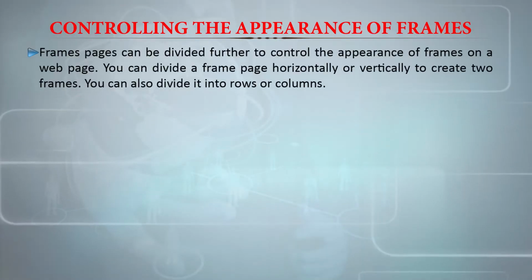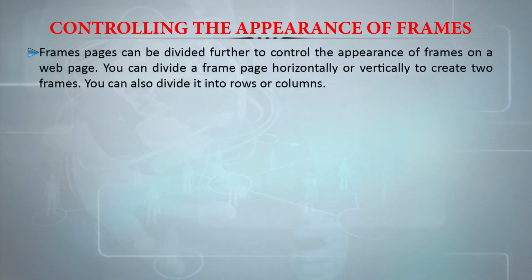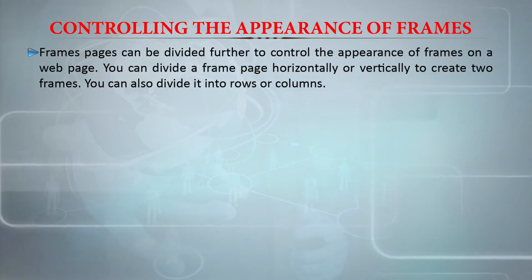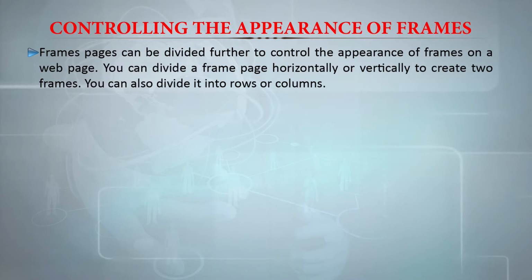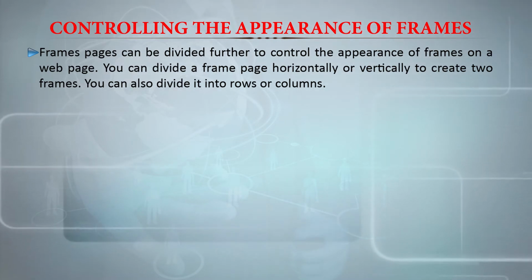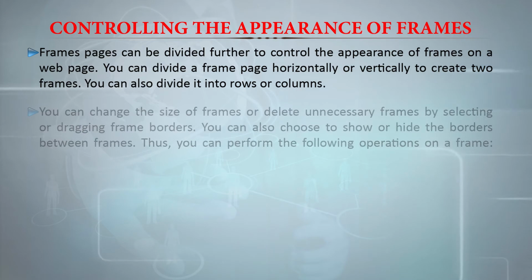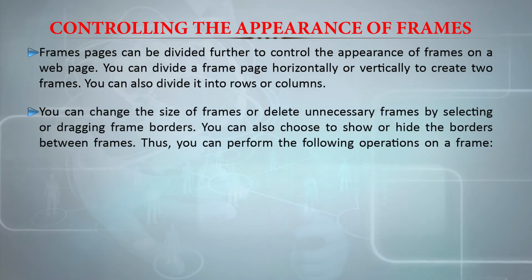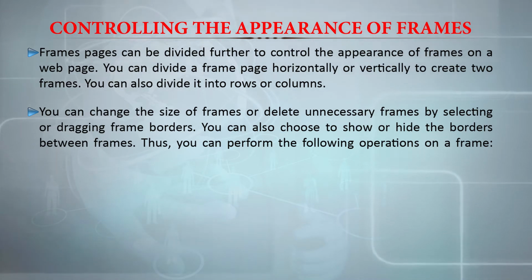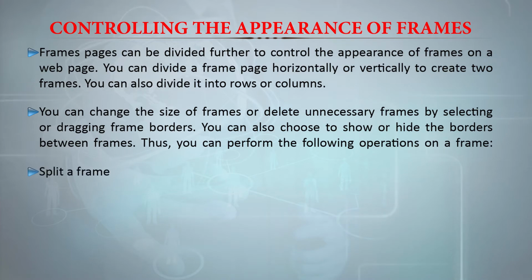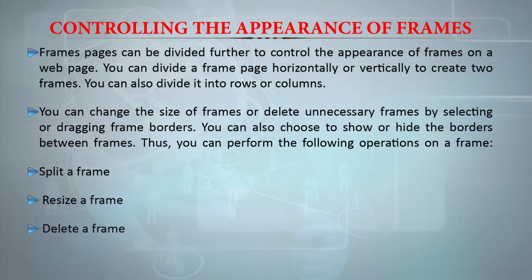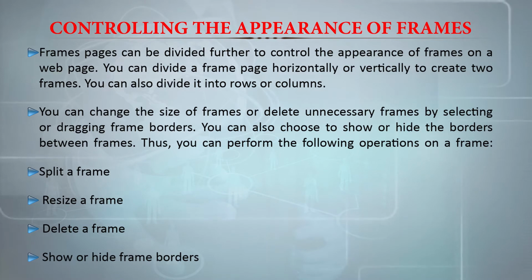Frames pages can be divided further to control the appearance of frames on a web page. You can divide a frame page horizontally or vertically to create 2 frames. You can also divide it into rows or columns. You can change the size of frames or delete unnecessary frames by selecting or dragging frame borders. You can also choose to show or hide the borders between frames. So, you can perform operations such as split a frame, resize a frame, delete a frame, show or hide frame borders on any frame page.